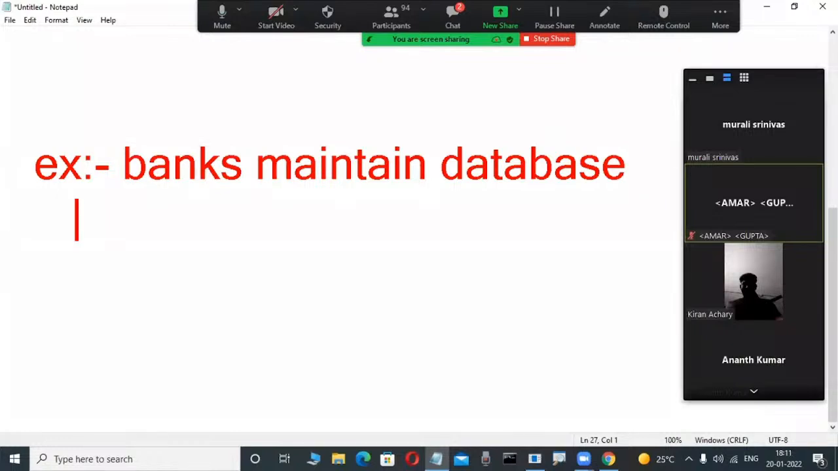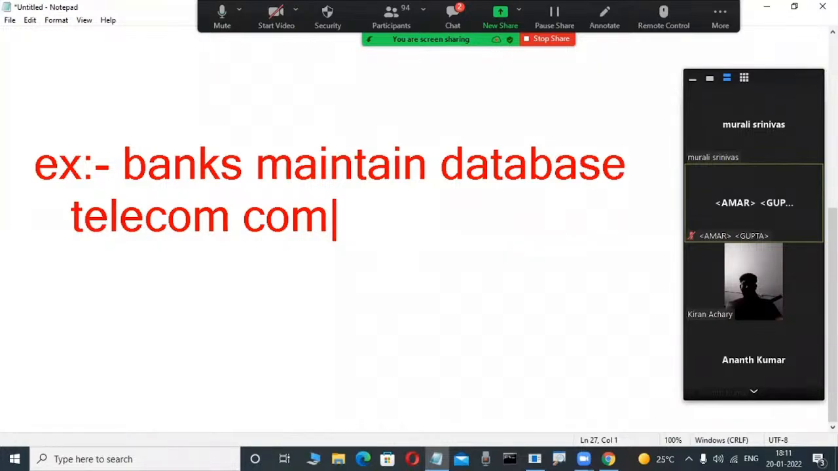Suppose telecom companies, yes, so many examples are there. I'm telling you a rough, easily understandable purpose: telecom companies maintain databases. Suppose you make a call to your friend or anything. Those call details will be stored in a database.